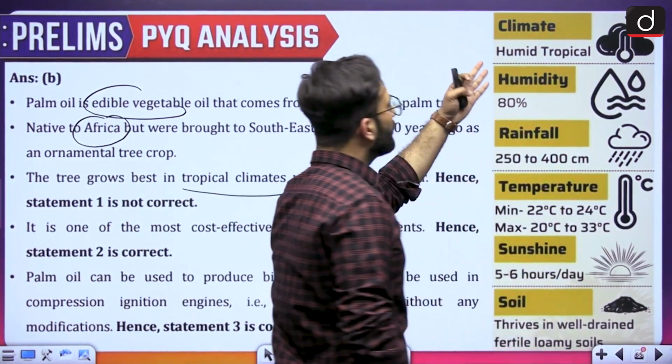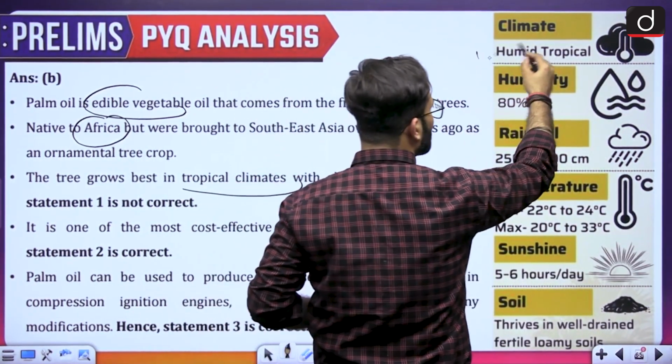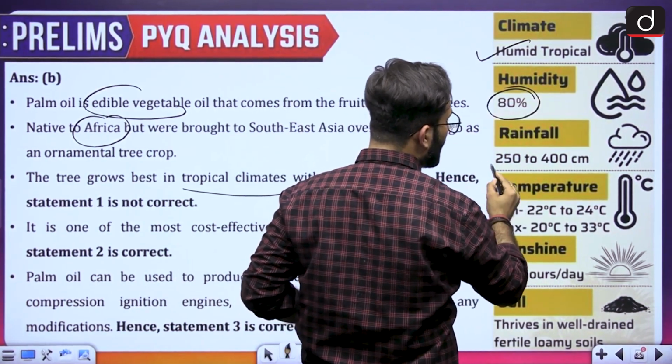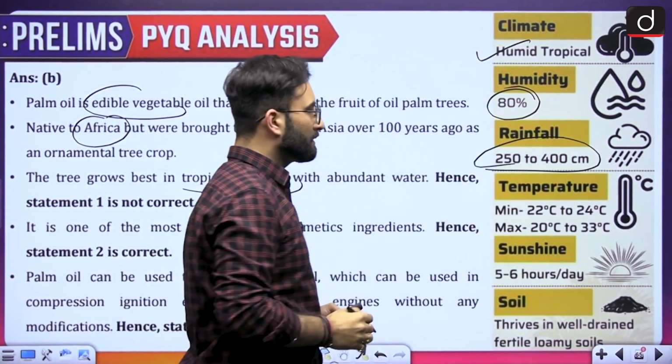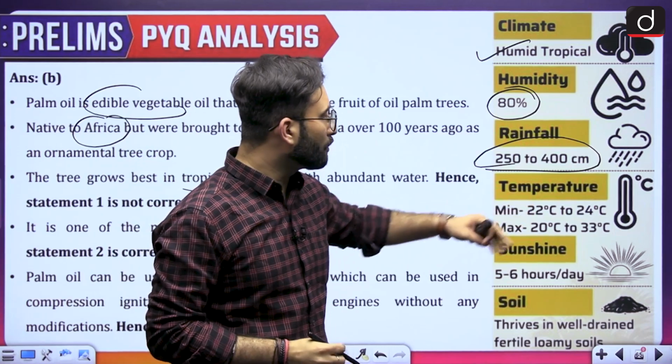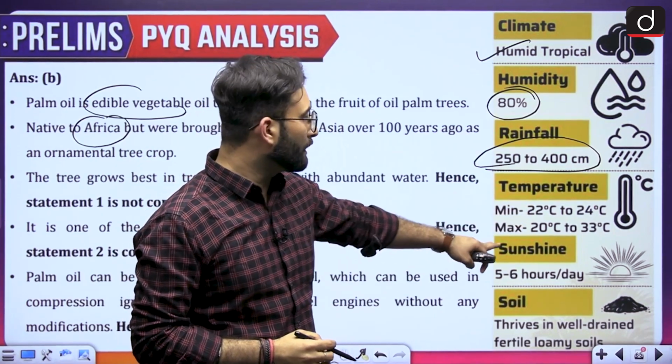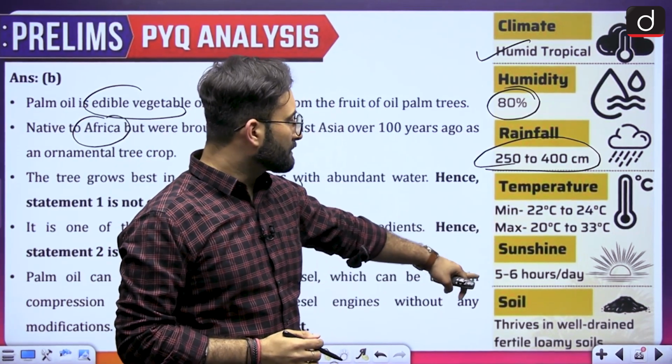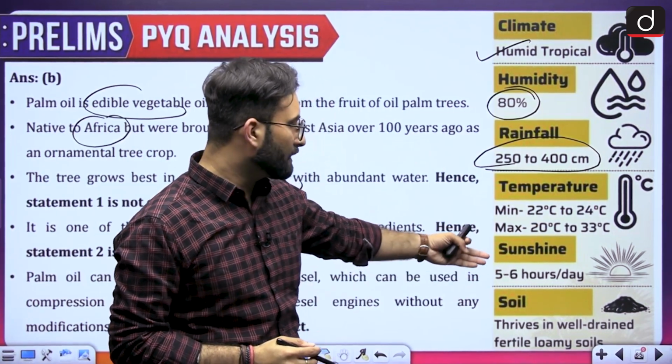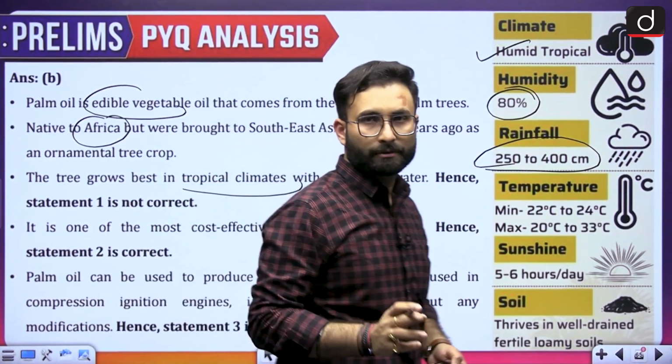Here we have given the climatic condition: humid tropical. Humidity of 80% is required, and 250 to 400 centimeters of rainfall. Temperature is 22 to 24 degrees minimum and 30 to 33 degrees maximum. Sunshine is needed, and the soil is well-drained, fertile, loamy soil. So those are the conditions.